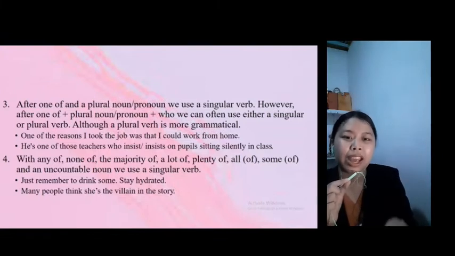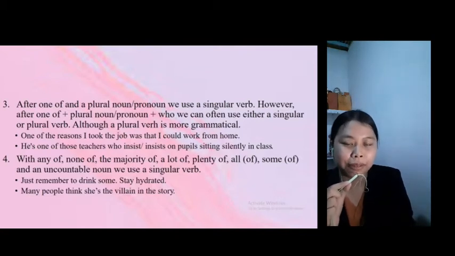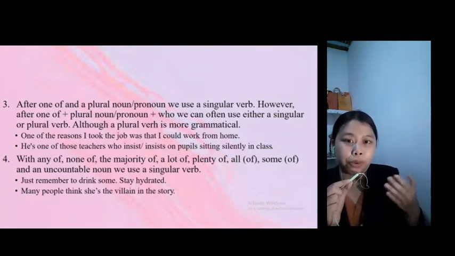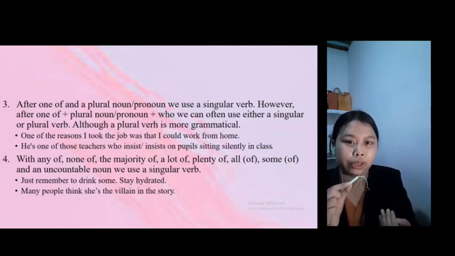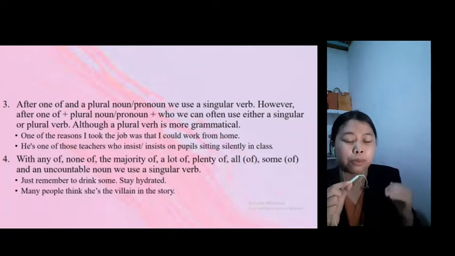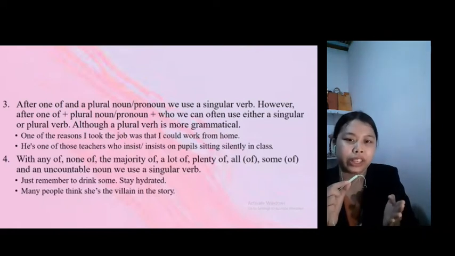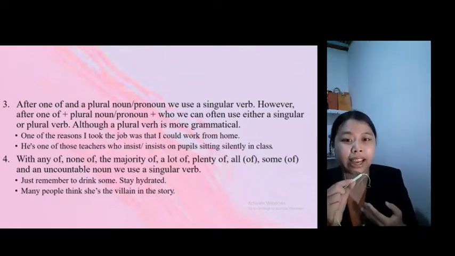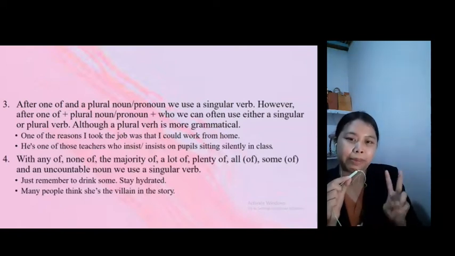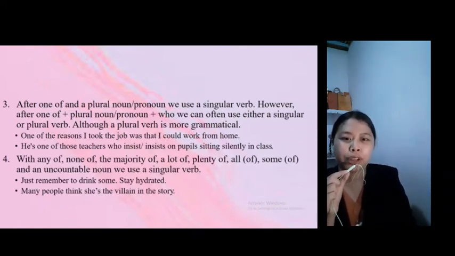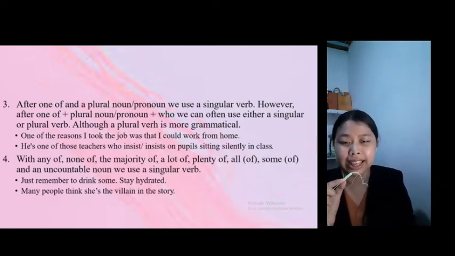Next, number 3. After one of and a plural noun or pronoun, we use a singular verb. However, after one of plus plural noun or pronoun plus who, we can often use either a singular or plural verb, although a plural verb is more grammatical. For the example number 1, one of the reasons I took the job was that I could work from home. For the example number 2, he's one of those teachers who insists on pupils sitting silently in class.